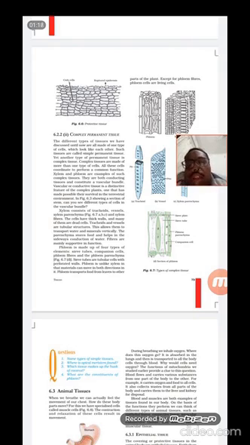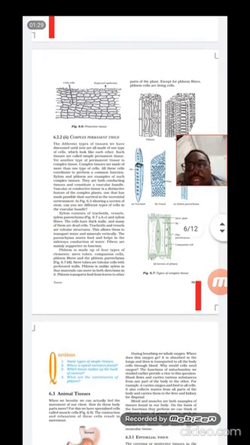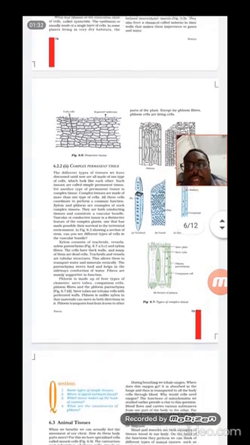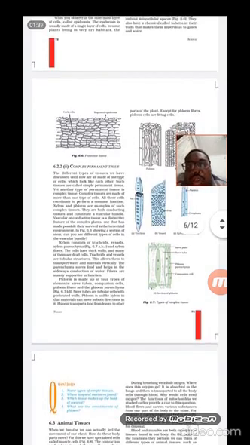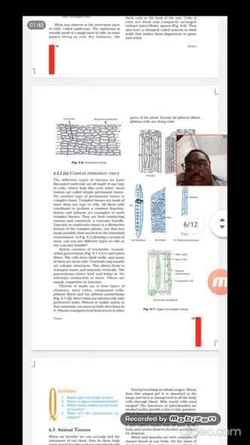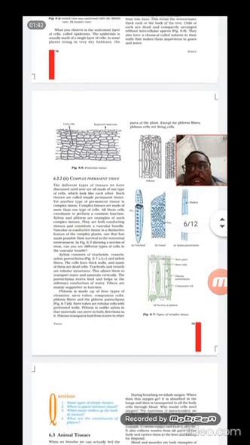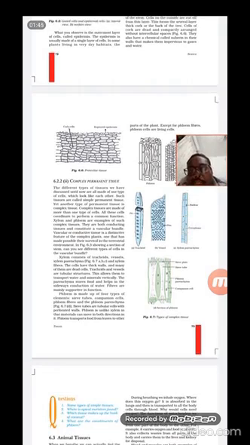These structures are made up of complex tissues, that means they are not made up of one type of tissue, like what we have seen before in the permanent tissues. So this xylem is made up of 3 different types of tissues, and all these tissues together we call xylem. And the word xylem means wood. You can see the diagram also. The xylem is made up of 3 different types of tissues. One is known as tracheids, another is vessels, and another is parenchyma, that is known as the xylem parenchyma.